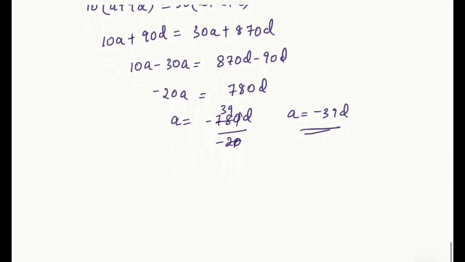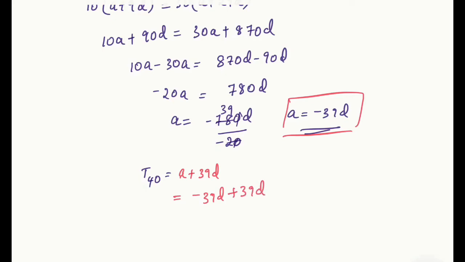So let us find out. What do you need to find out here? The 40th term, right? T40 equals, what is T40? A plus 39D. What's the value of A we found out? A is equal to minus 39D. So minus 39D plus 39D equals 0. So what do you get? T40 equals 0. Okay.